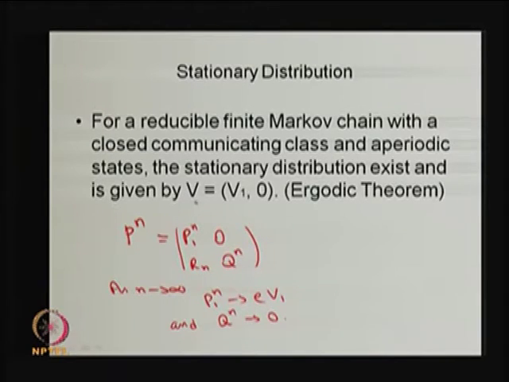Therefore, this stationary distribution vector V consists of zeros corresponding to the transient states, the transient state probabilities in the longer run, and V1 is the stationary state probabilities in the longer run for the closed communicating class of states.